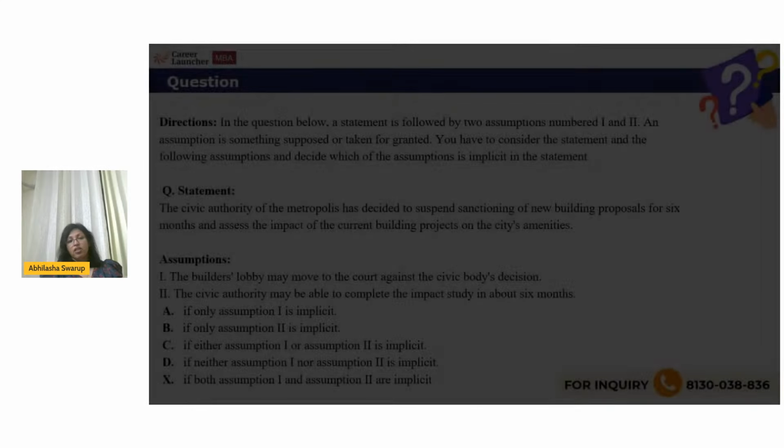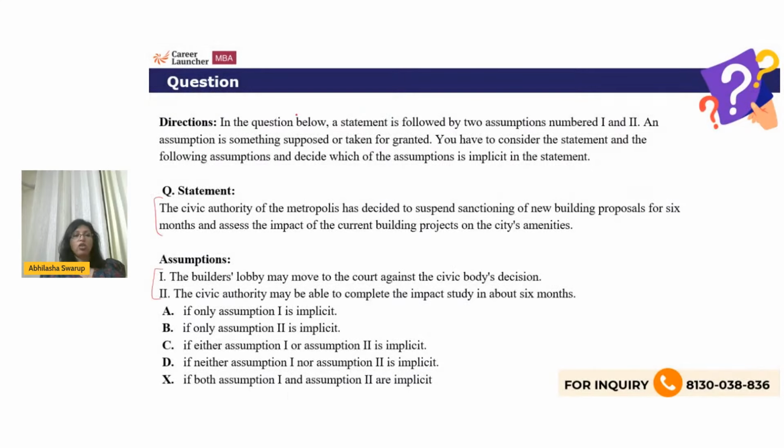All right. Okay, for example, here is your question. The civic authority of the metropolis has decided to suspend sanctioning of new building proposals for 6 months and to assess the impact of the current building projects on the city's amenities. So the first thing that strikes me is that the civic authority can suspend sanctioning of new building proposals.